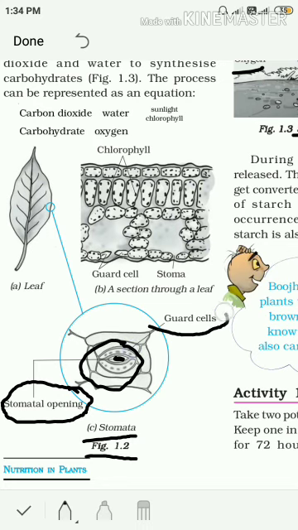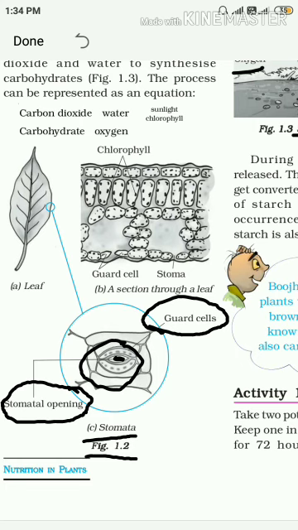These cells are called guard cells, as they guard the opening and closing of the stomatal pore. Guard cells only are responsible for closing and opening these stomata.